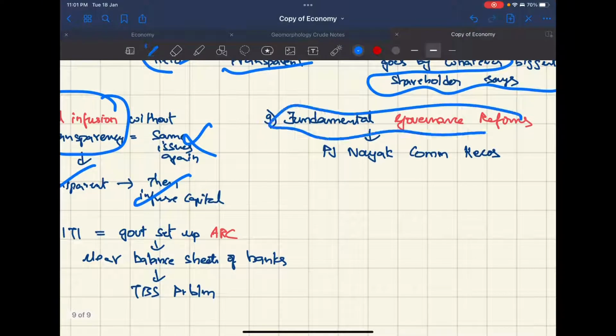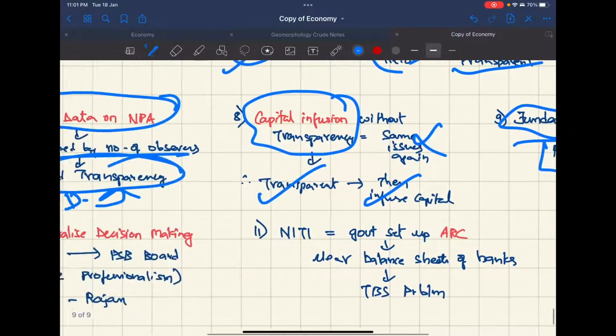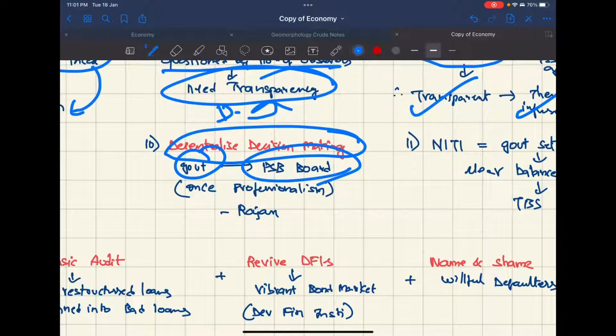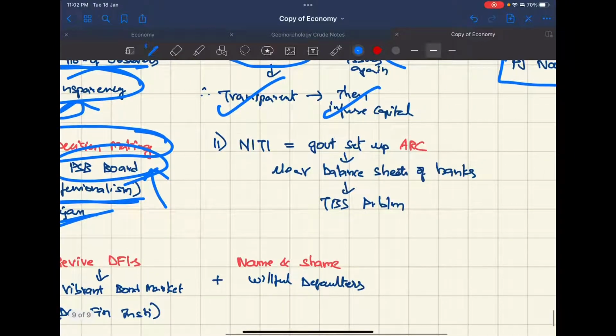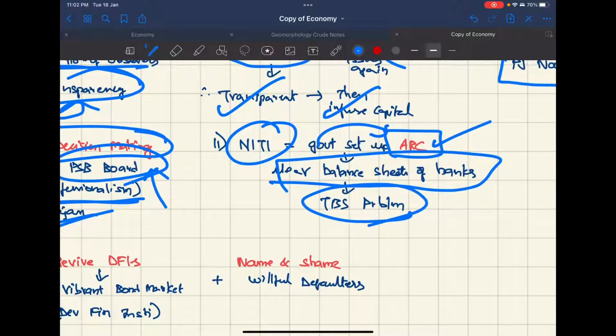Fundamental governance reforms must be there, therefore follow the PJ Nayak committee recommendations, research upon it. And decentralized decision making, that is the government must give more powers to PSB boards, but give these powers only after professionalism is instilled. This was said by Raghuram Rajan. And NITI Aayog talked about the government setting up ARCs, that is asset reconstruction companies. They will clear the balance sheets of the banks, therefore solving the twin balance sheet problem. This was given in the Economic Survey.